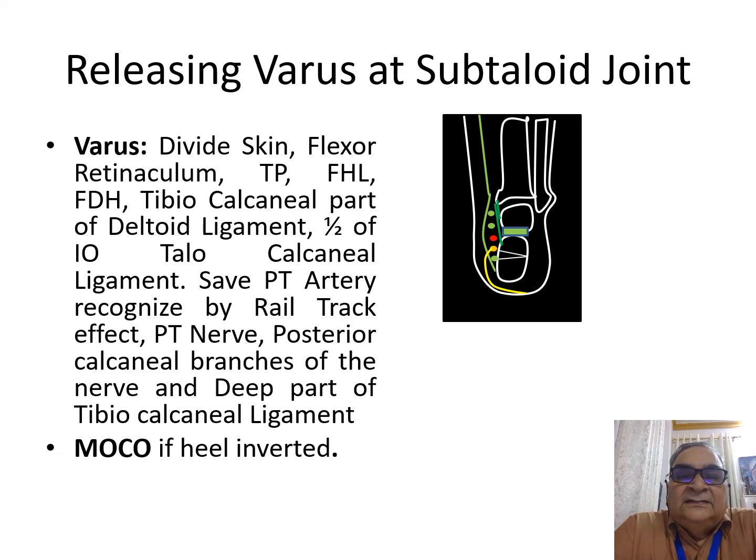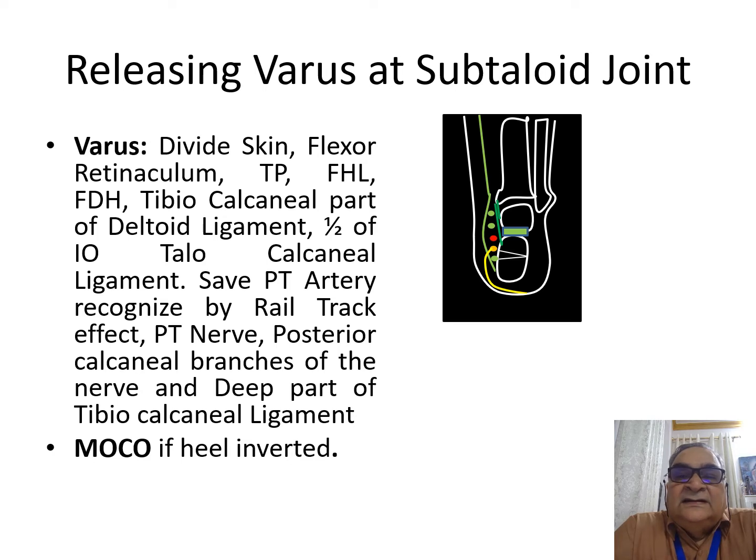Then you lengthen, transfer or resect the tibialis posterior. You lengthen the flexor hallucis longus and flexor digitorum longus. You save the nerve. You recognize the artery by its venae comitantes, the rail track effect, because the artery is not pulsatile when the tourniquet is tied.